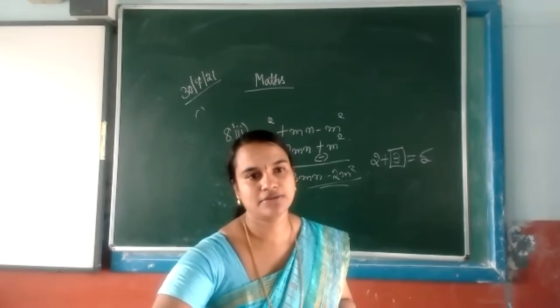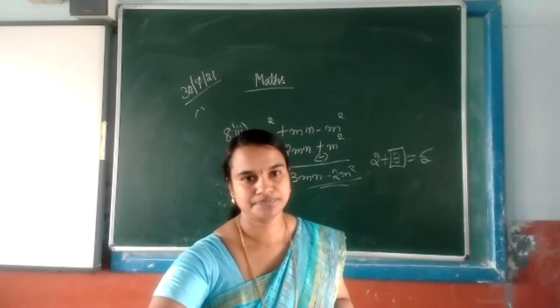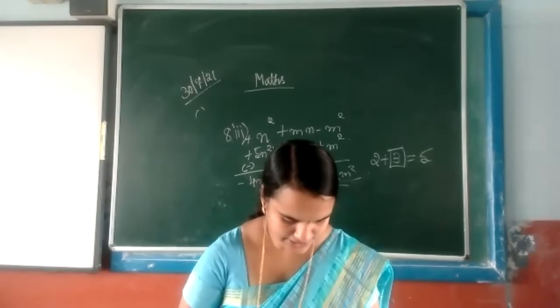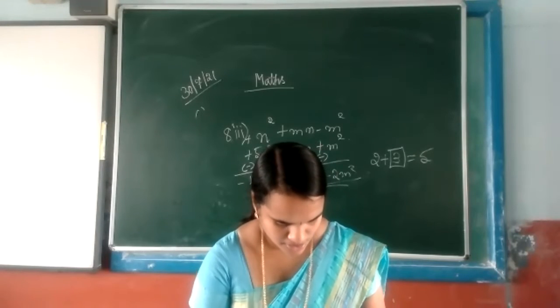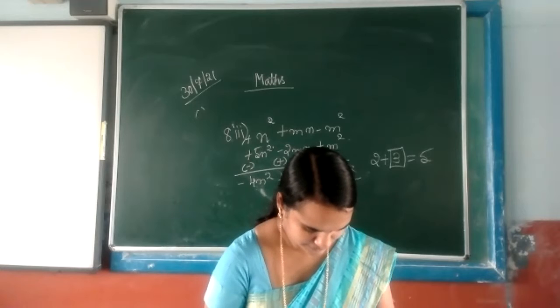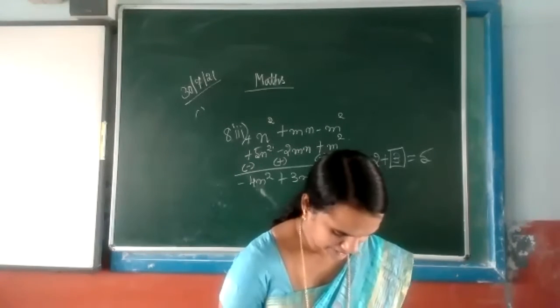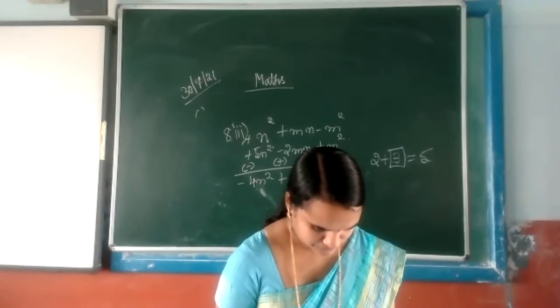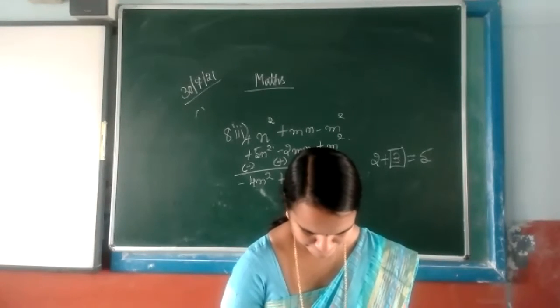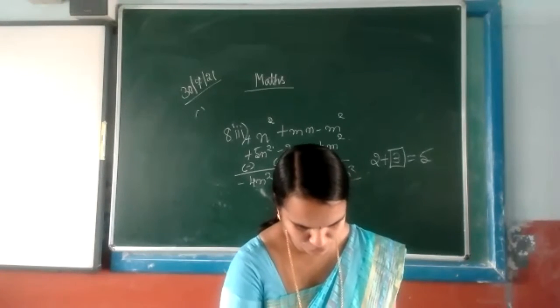Sonakshi: Ma'am, hello. I'm having a doubt in exercise 4A.